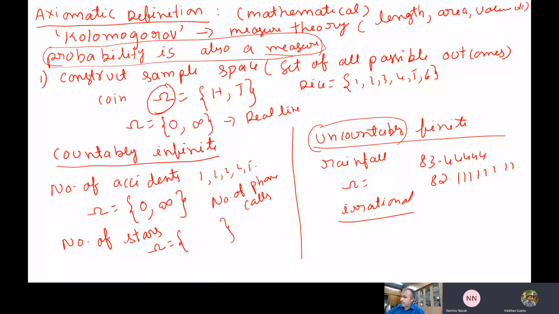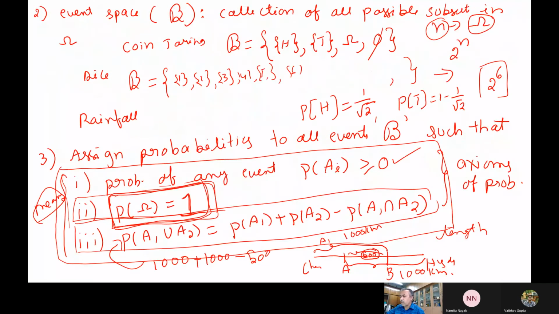Measure. It is a measure actually. Okay, it is like length, area, volume kind of thing. But whatever probability we say, it has to satisfy these three axioms. This is a fundamental thing which none of you should forget. If any event is greater than zero, it is the same. All the principles are the same as length and area only. Only this is one extra: the maximum probability you can assign is one.